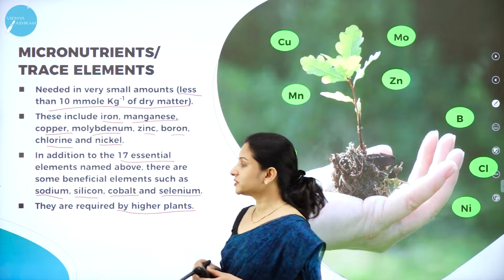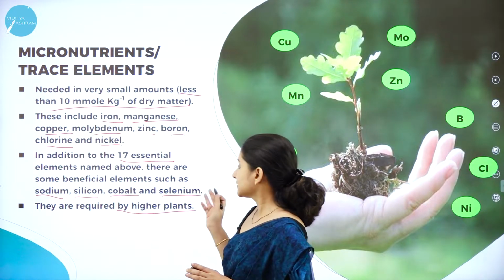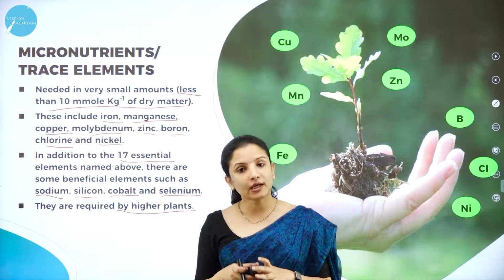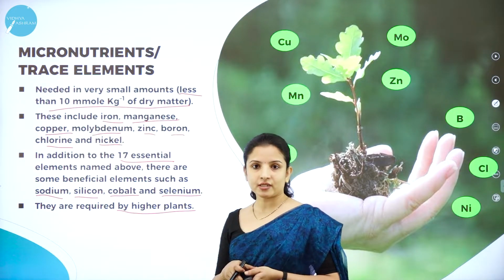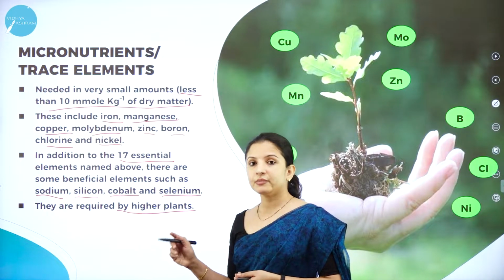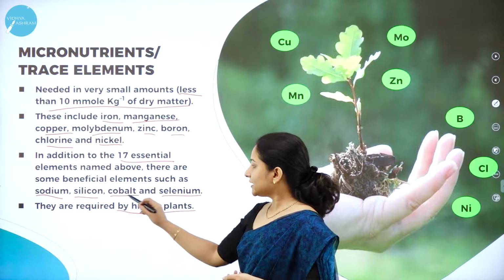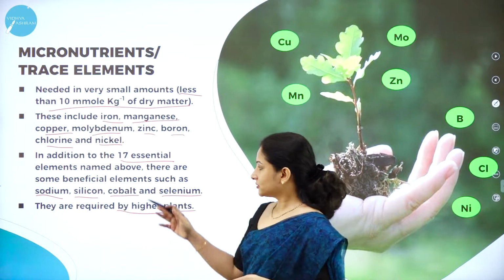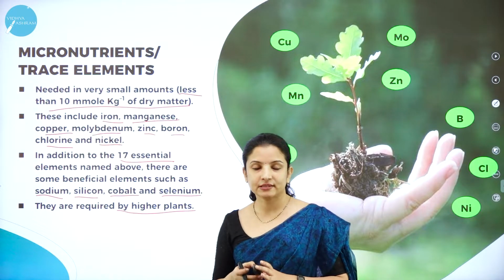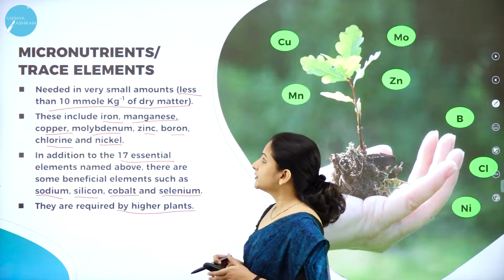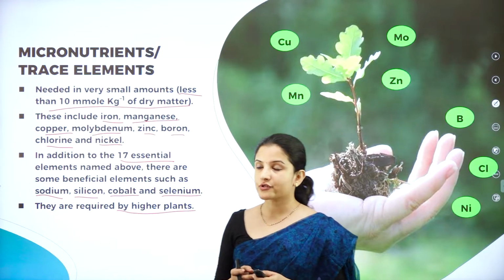So the angiosperms require sodium, silicon, cobalt as well as selenium, which are also considered essential elements along with the 17 essential elements. The 17 essential elements are required by all plants, but these four, sodium, silicon, cobalt and selenium, are required by the higher plants, the angiosperms. So these are about the different micronutrients and macronutrients.